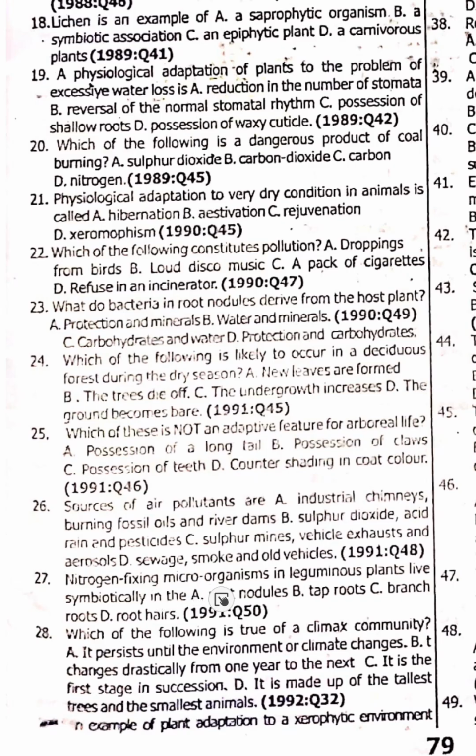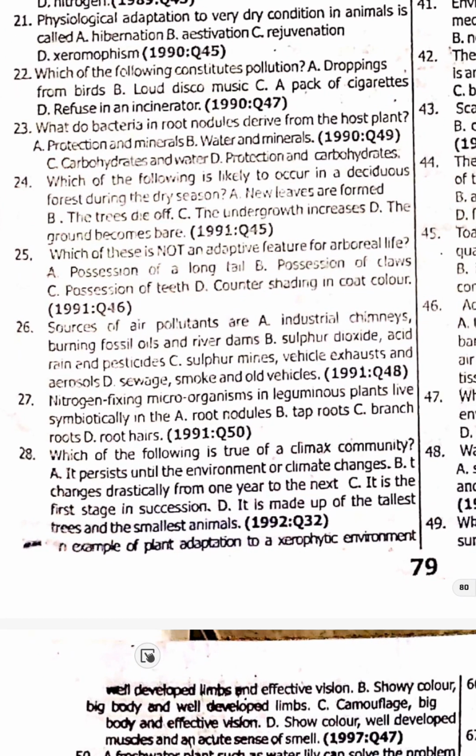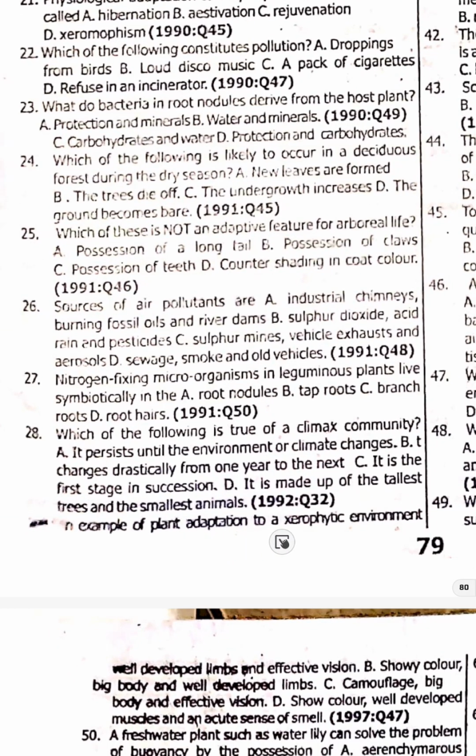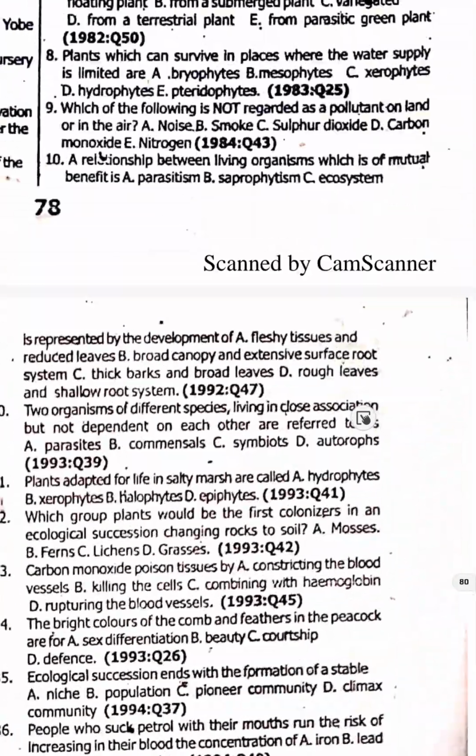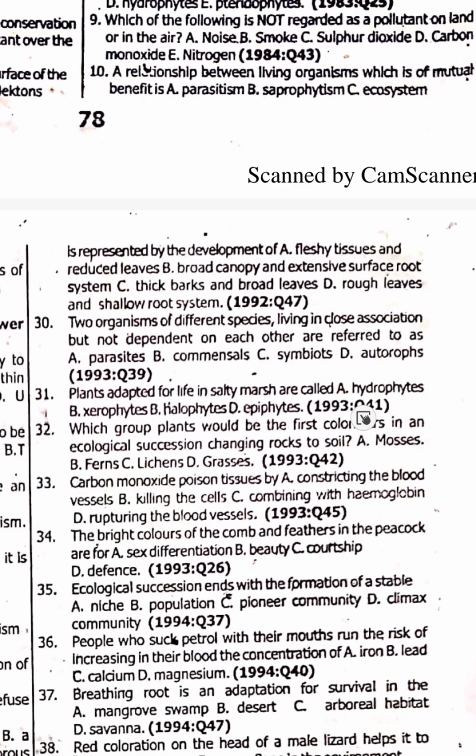27. Nitrogen fixing microorganisms in leguminous plants live symbiotically in the root nodules, option A. 28. Which of the following is true of a climax community? It persists until the environment or the climax changes. For a climax community, it will persist until the environment changes. 29. An example of a plant adaptation to a xeromorphic environment is represented by the development of fleshy tissue and reduced leaf.